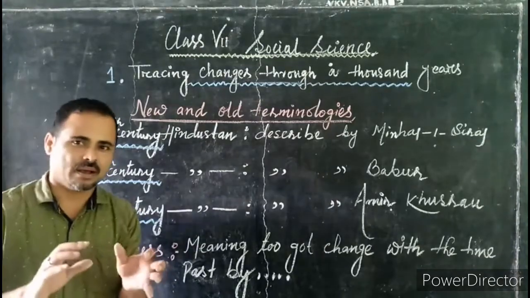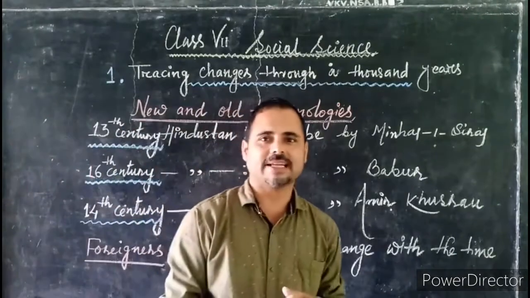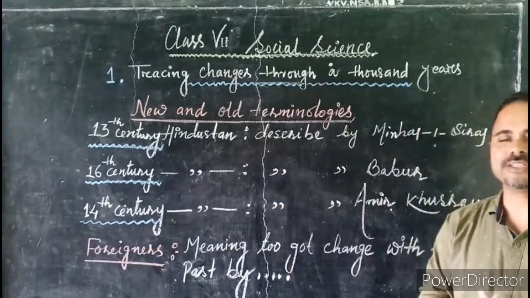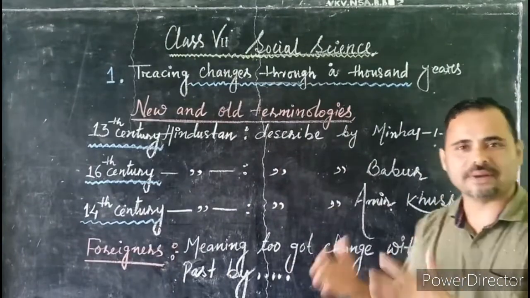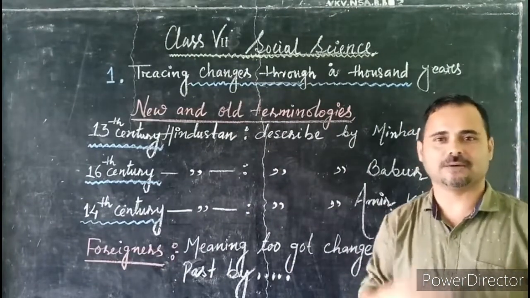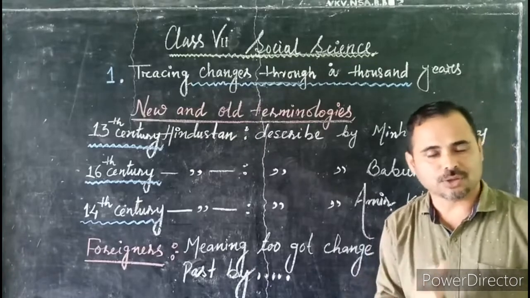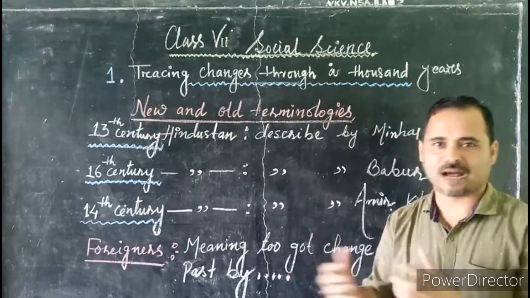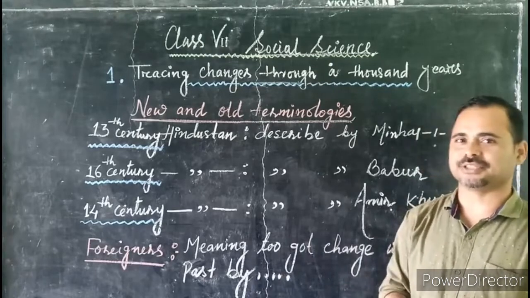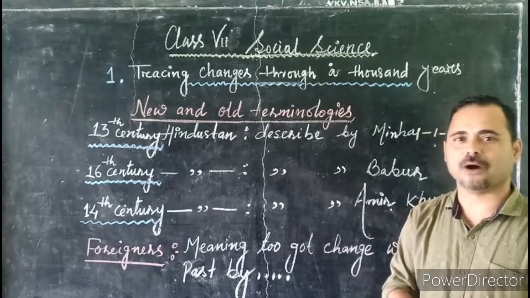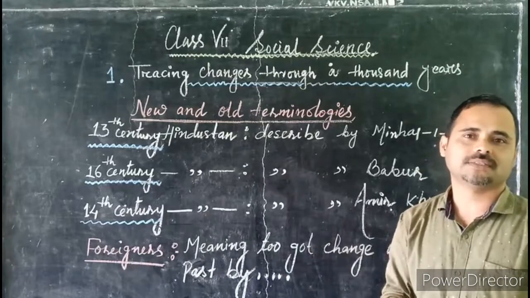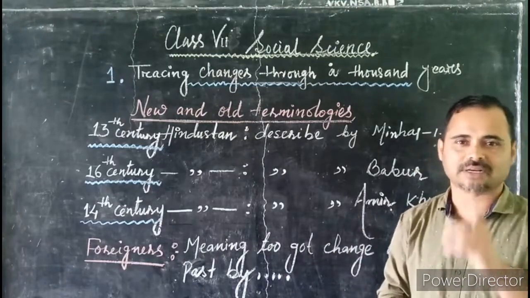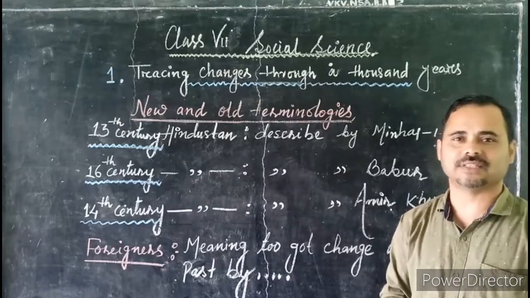The chapter says that with the change of time, so many things get changed. There are so many words which get changed with the change of time. Not only their vocabulary, not only the grammar, but the meaning gets changed. Let us try to understand how vocabulary, grammar, and not only this, but how meaning also got changed with the change of time.